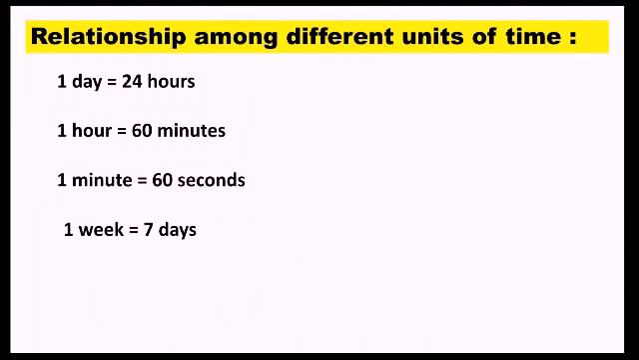Now we need to know the relationship among different units of time. So 1 day equals 24 hours. That means 24 hours make 1 day. 1 hour equals 60 minutes. 60 minutes make 1 hour. 1 minute equals 60 seconds. The last one is very easy, that is 1 week equals 7 days. And you have to write the 7 days' names in my comment section.